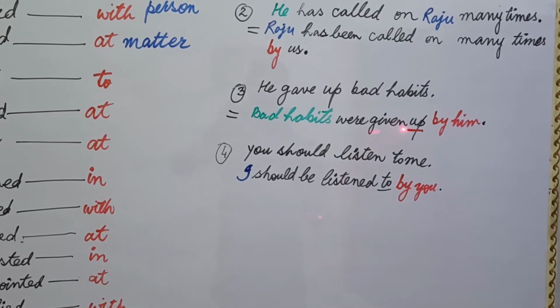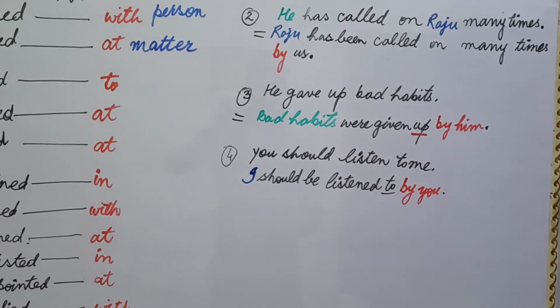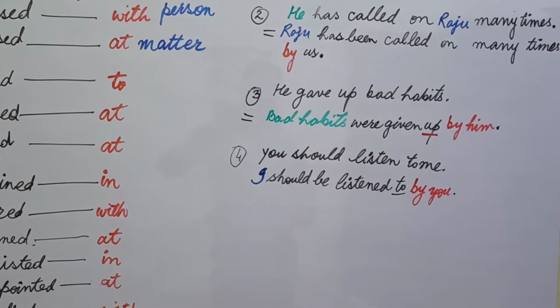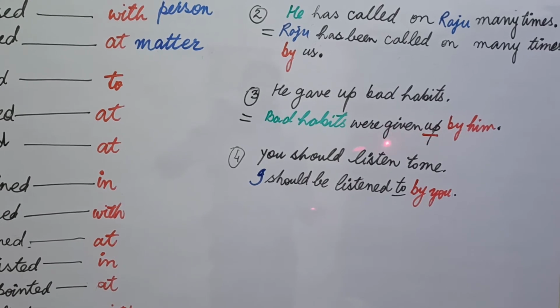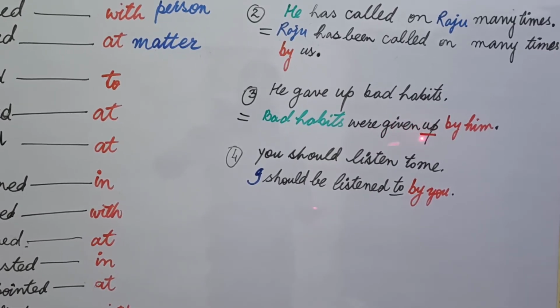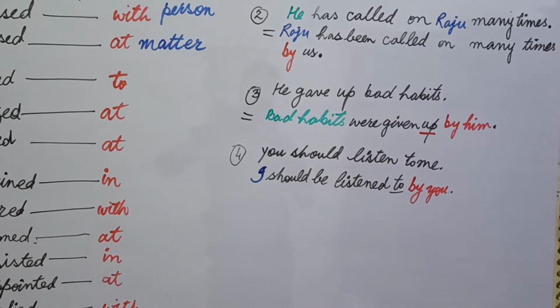Now students sometimes get confused that there are two positions, and think something is wrong. No, there is nothing wrong. You just be free from worries. Actually this part is a part of the main verb, and it will stay with this verb, and then you use your preposition and then the object usually.